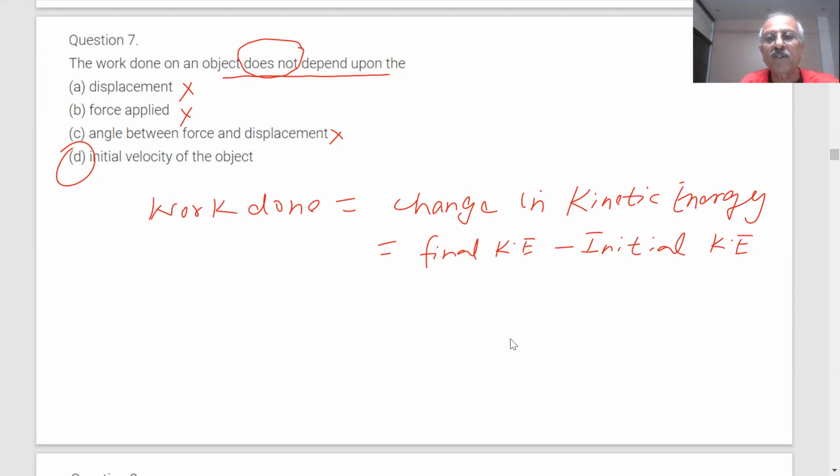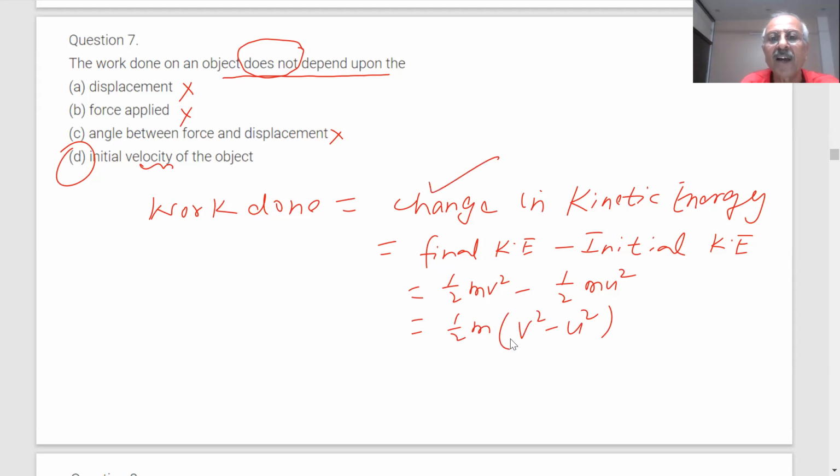So this depends on what? Mass is constant, then what do you have? Velocity. Half mv square minus half mu square. If I take m constant, v square minus u square, therefore it does not depend on the initial velocity; it is the change in velocity, the change in kinetic energy.